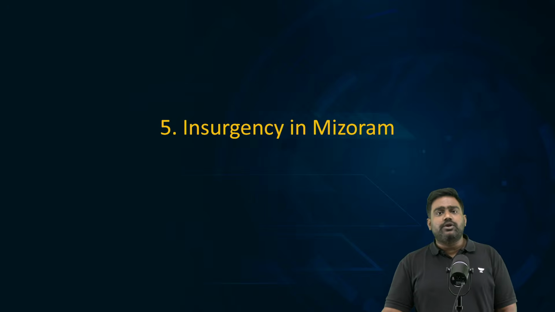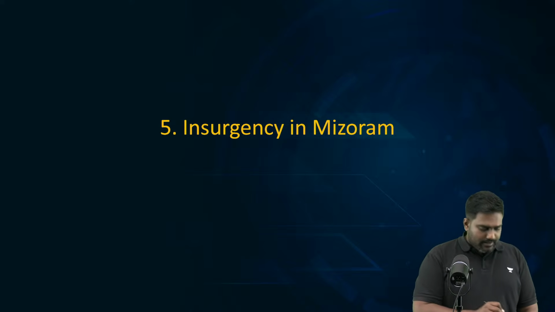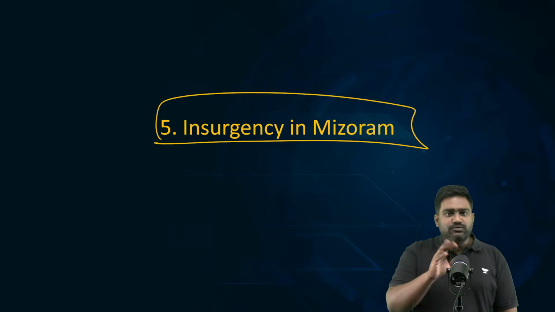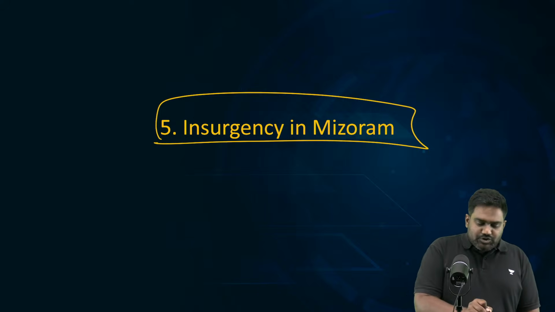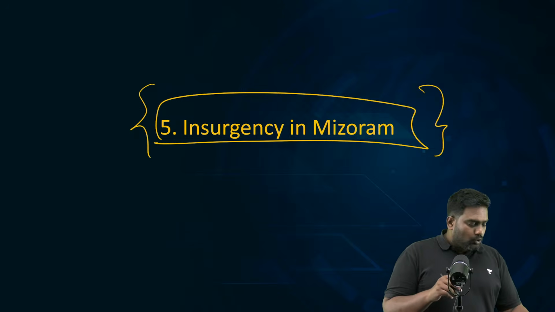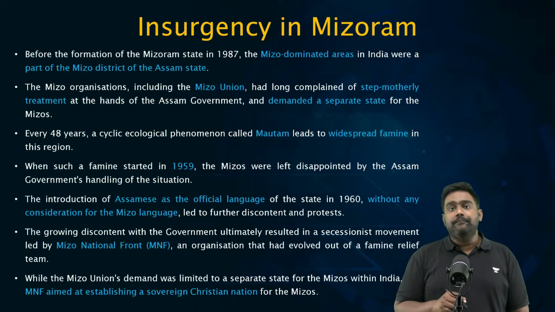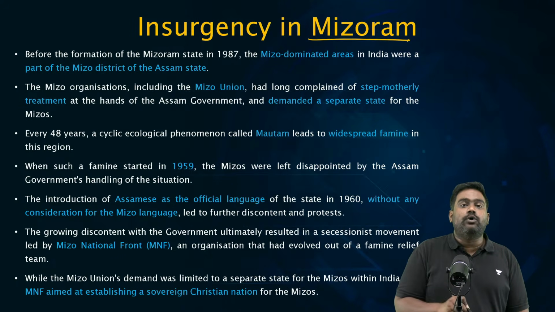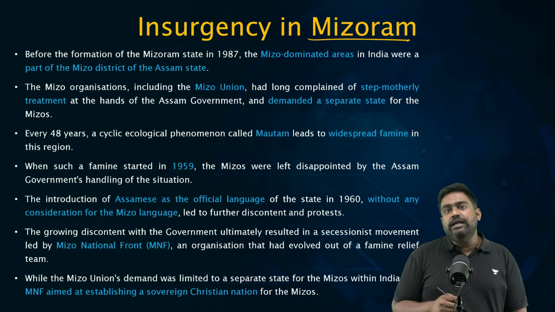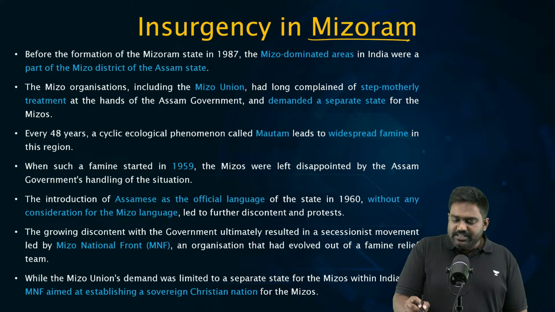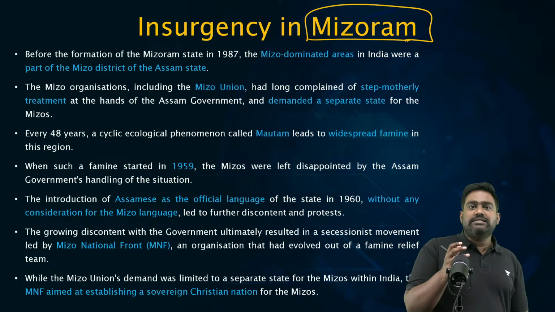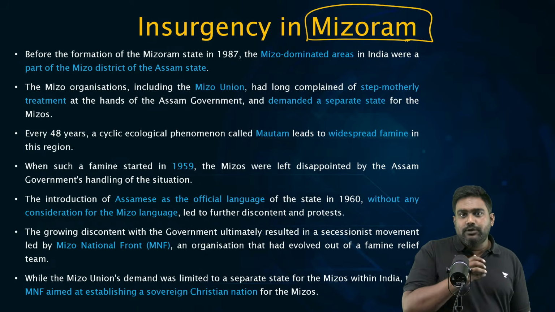Now coming to Mizoram, then Tripura and Meghalaya. The last few topics left for today. Very small topics, we can cover this quickly. Mizoram and Tripura are two success stories for India. India has seen tremendous success in ending the Mizo insurgency and the Tripuri insurgency. So it's a topic of only historical relevance, but these are lessons in conflict management and conflict resolution.